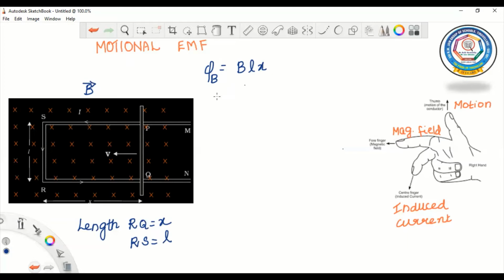Therefore, the time rate of change of magnetic flux phi will induce an EMF.